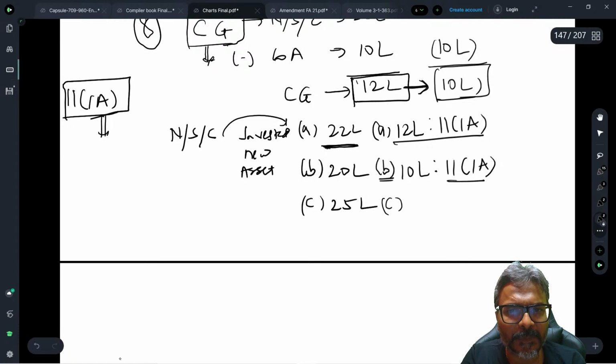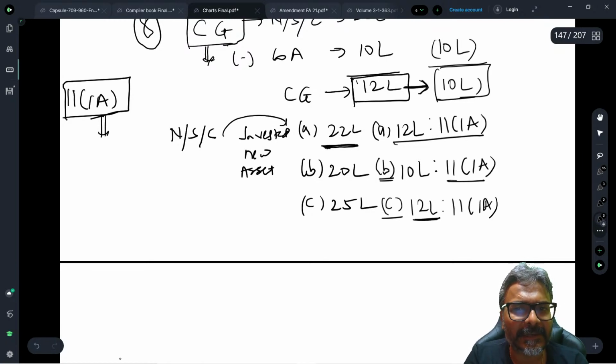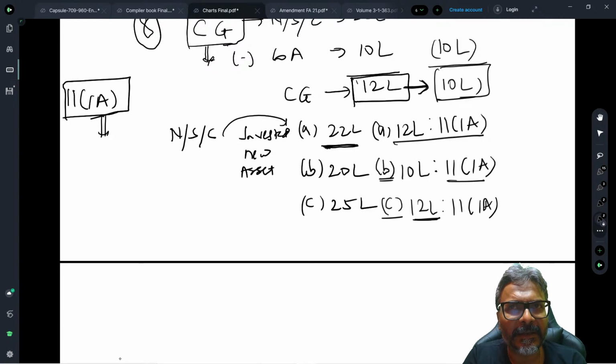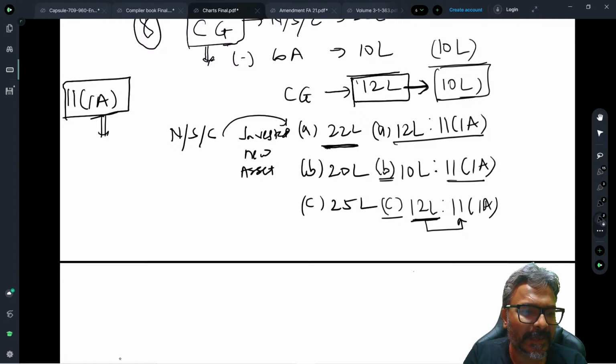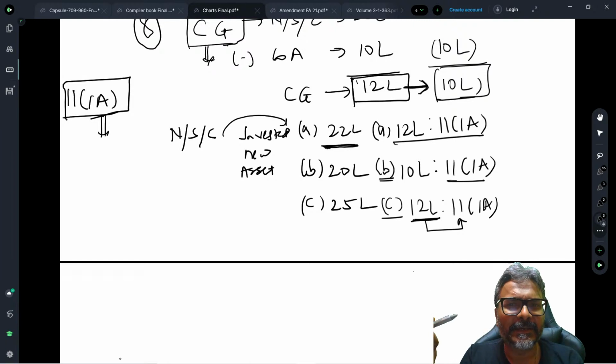And coming to the last point, students, which is point C. Here, full 12 lakhs will be exempt under 11(1)(a), because the entire net sale consideration has been invested in acquiring the new asset. So full 12 lakhs will be eligible for exemption under 11(1)(a). However, you will find that there is an extra 3 lakhs that you have invested in the new asset.